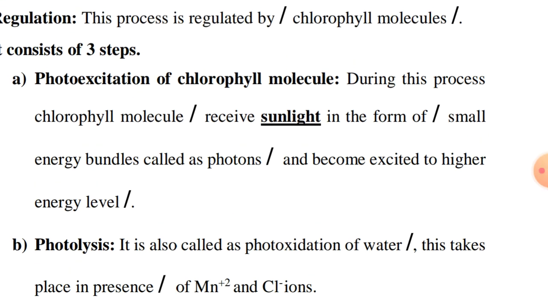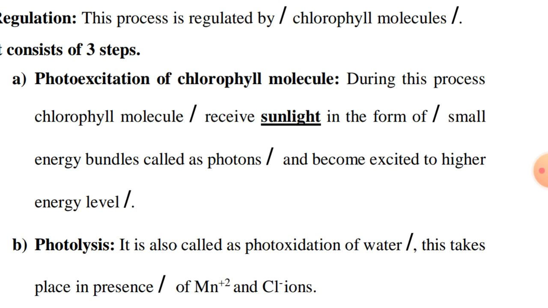First is photoexcitation. During this process, the chlorophyll molecule receives sunlight in the form of small energy bundles called photons and becomes excited to a higher energy level. So it converts sunlight energy into chemical energy. Photolysis. It is also called photooxidation of water. These are important 1 mark questions also.